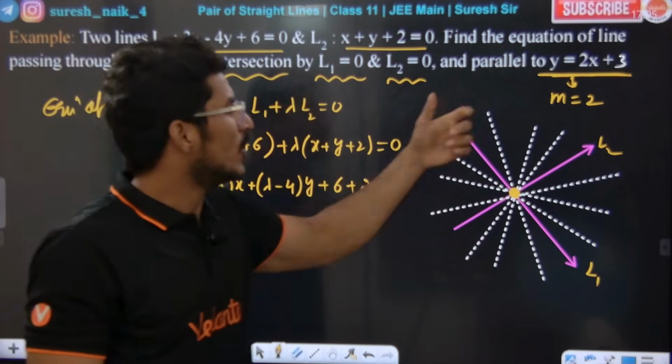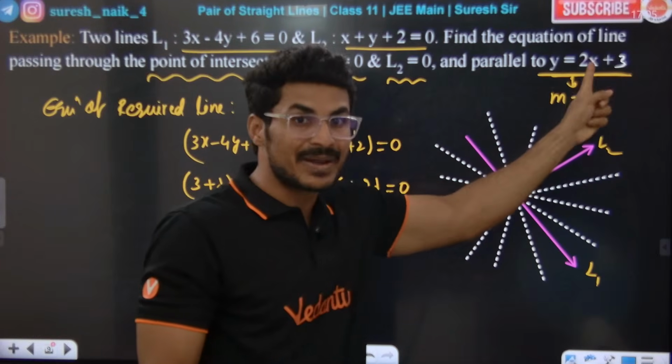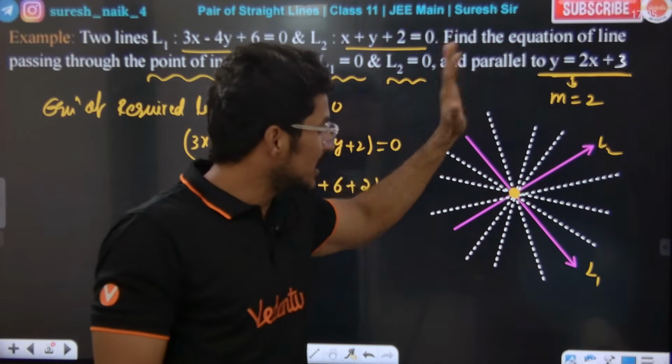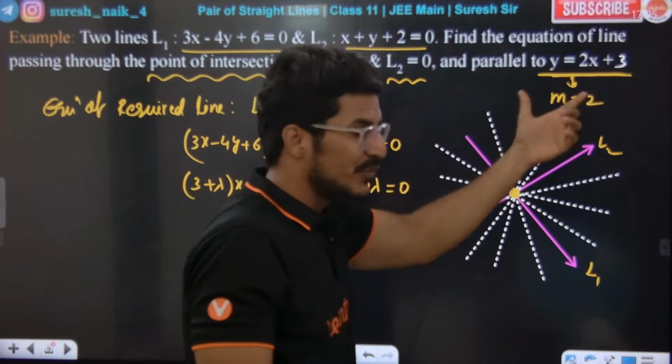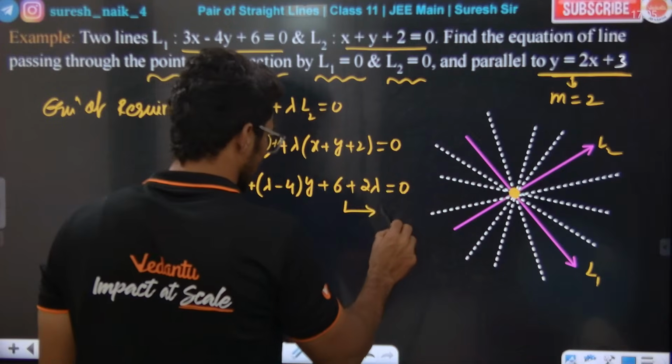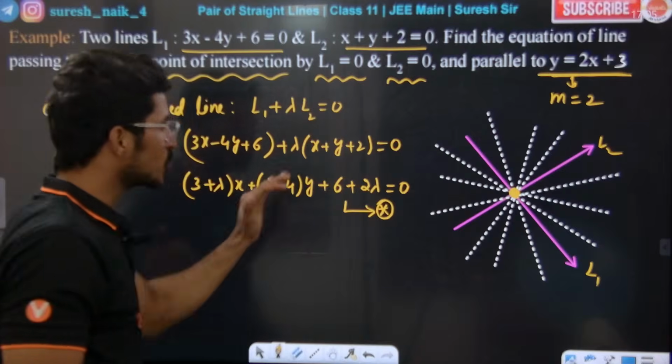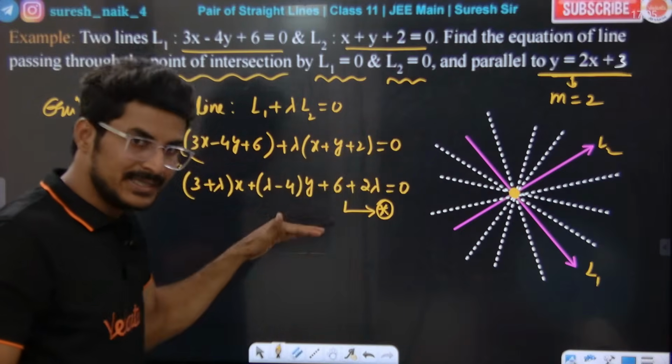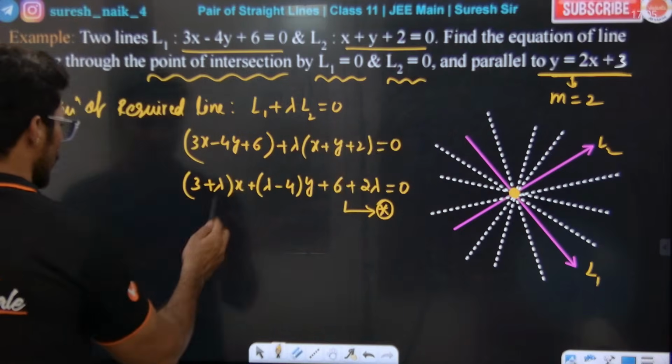Are you getting the point? What is the slope here? Y is equal to mx plus c, m is 2. So there is one line which is parallel to this one. Let me take this as the star equation. So its slope and the other's slope should be equal, because both are parallel. Okay?